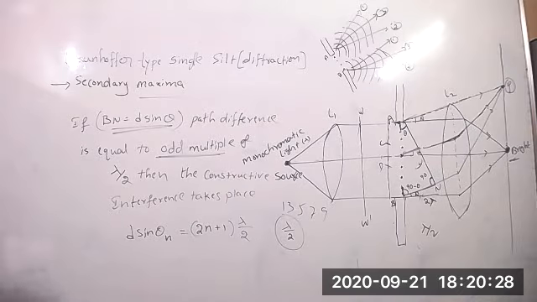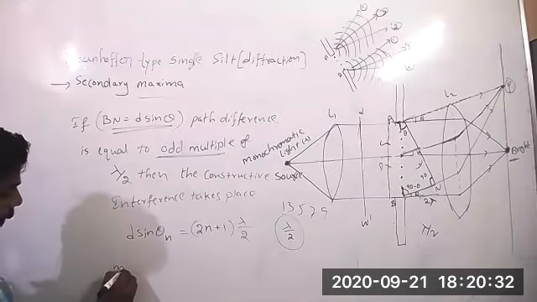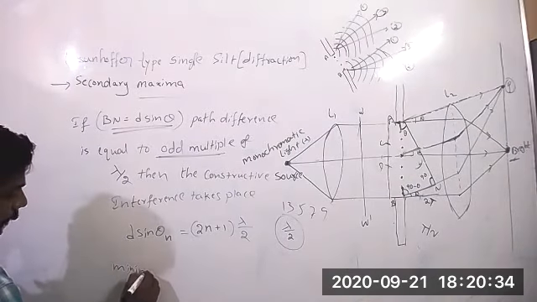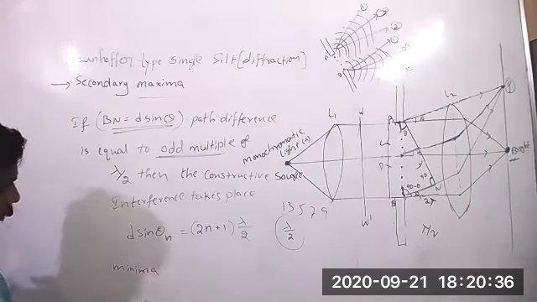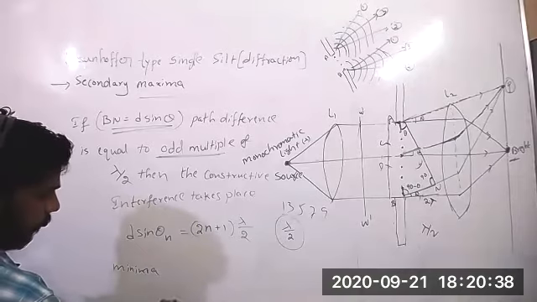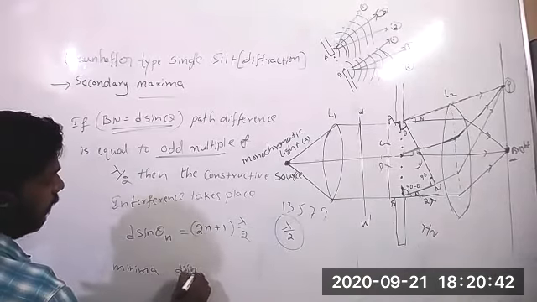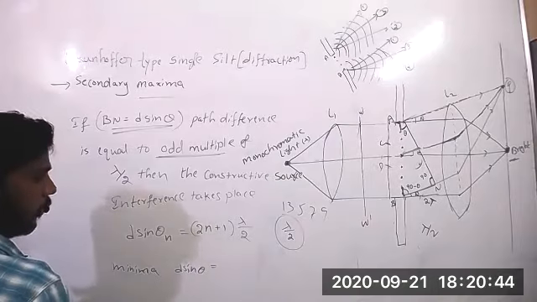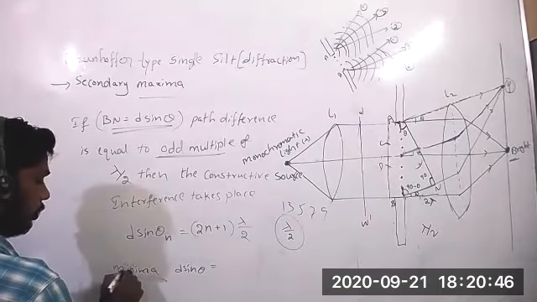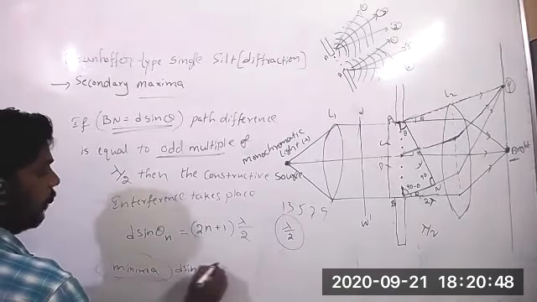In the Fraunhofer diffraction, if you want to get the secondary minima, then what is the path difference? Path difference here, d sine theta. Path difference should be how much to get the secondary minima? Sir, lambda.